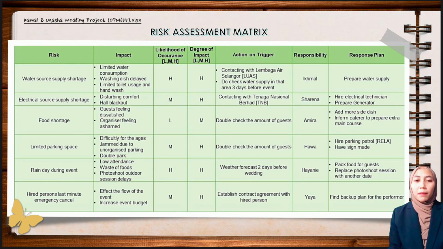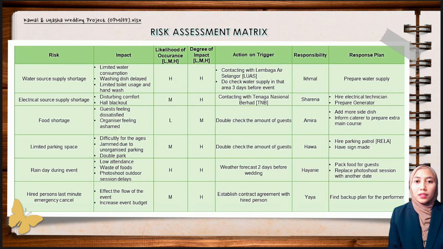Next is limited parking space. The likelihood of occurrence is low and the degree of the impact is medium. This is because the risk rarely happens. After that is the raining day during the event risk. Both the likelihood of occurrence and the degree of the impact are high, so the action or trigger for this risk is that my team will check the weather forecast 2 days before the wedding event.